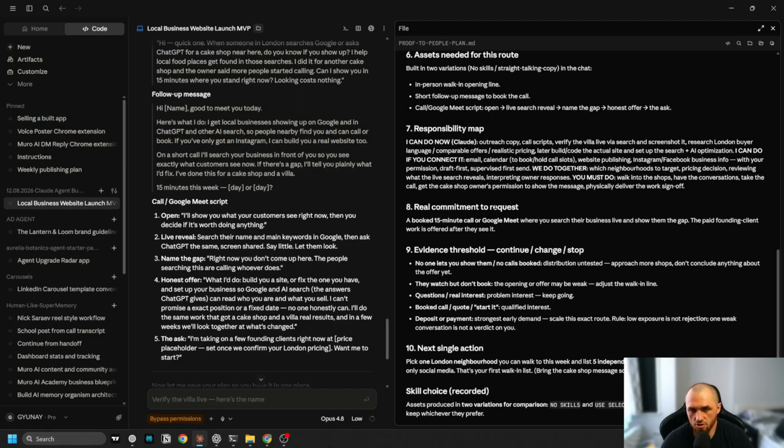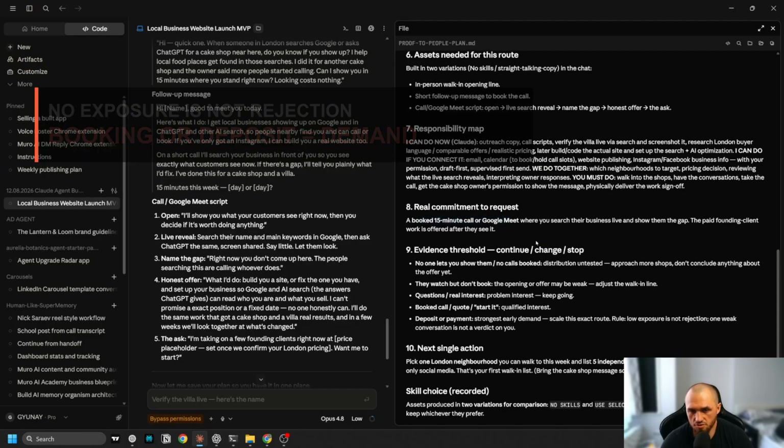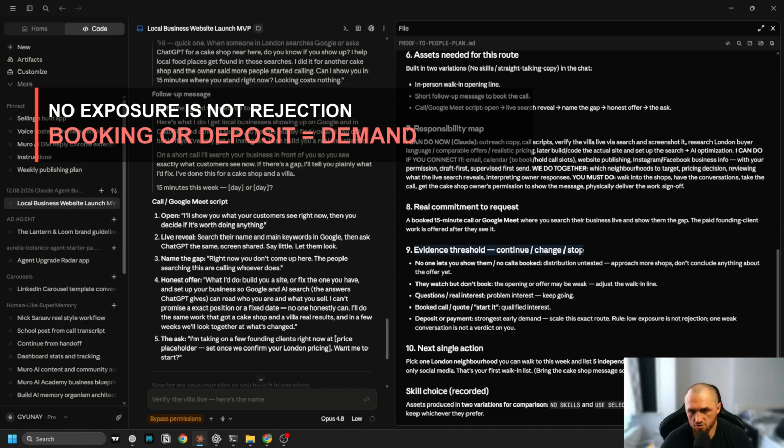Real commitment means requests: I'll book a 15-minute call or a Google Meet. Evidence threshold: if no one lets you show them, no one books a call, distribution is untested. So approach more shops. Don't conclude anything about the offer yet. So you have to make the repetitions. If they watch but don't book, the opening or offer may be weak.